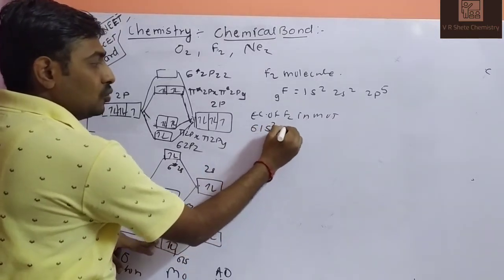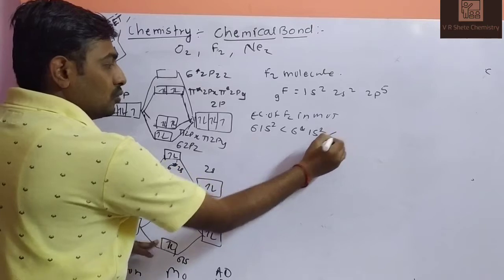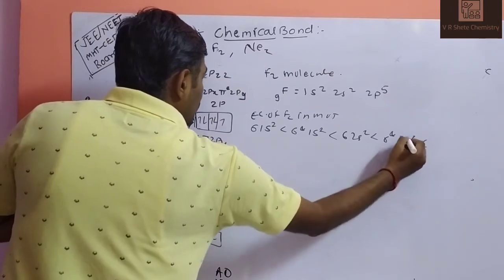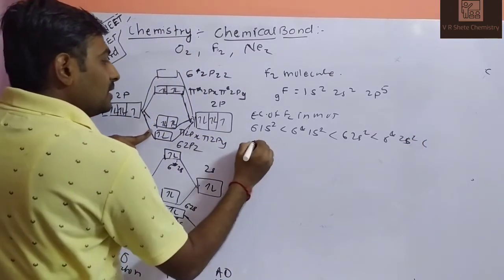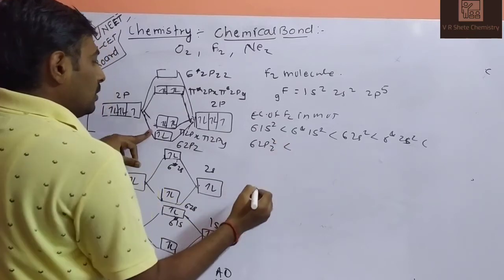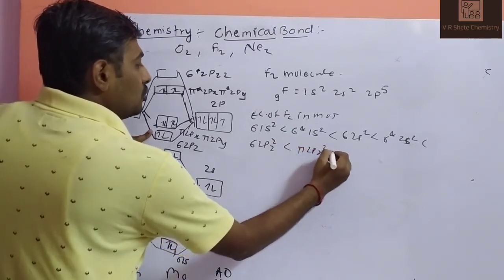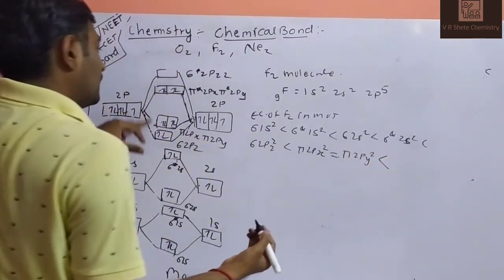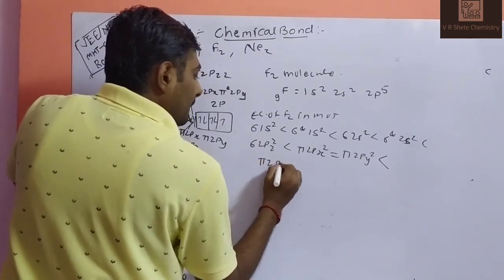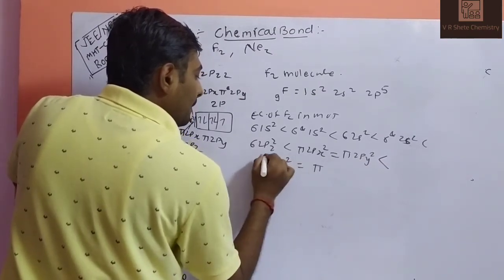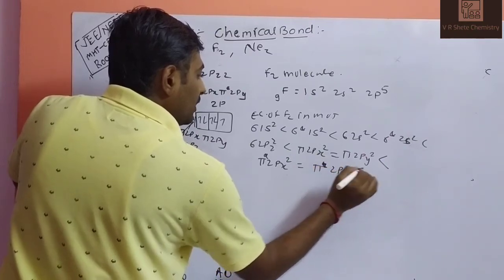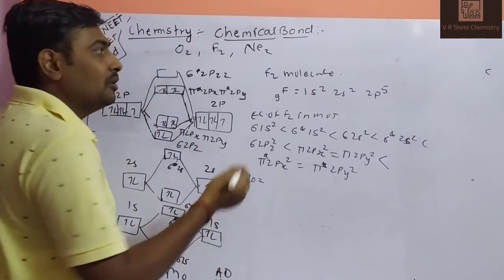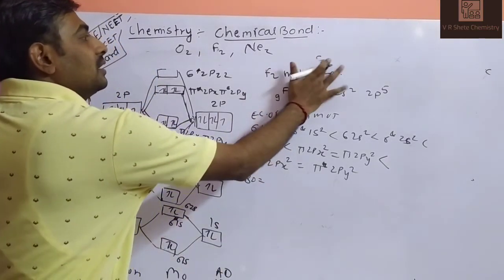Sigma 1s2, sigma star 1s2, sigma 2s2, sigma star 2s2. After sigma star 2s2, which orbital is there? Sigma 2pz2, then pi 2px2 equals pi 2py2. Higher energy: pi star 2px2 equals pi star 2py2. This is the electronic configuration. Bond order, what will the answer be? It will be 1, because fluorine has a single bond. The F2 molecule has a single covalent bond.